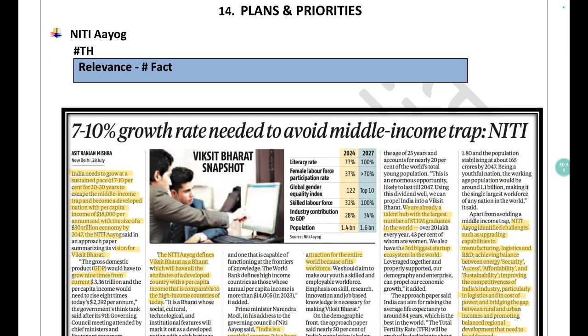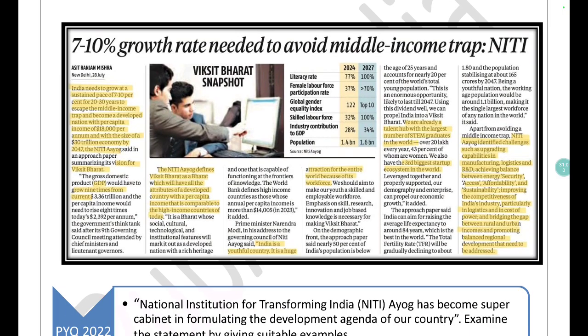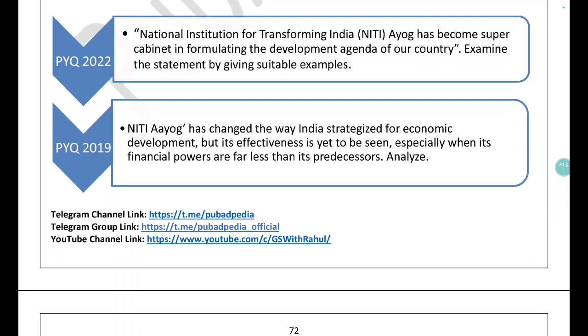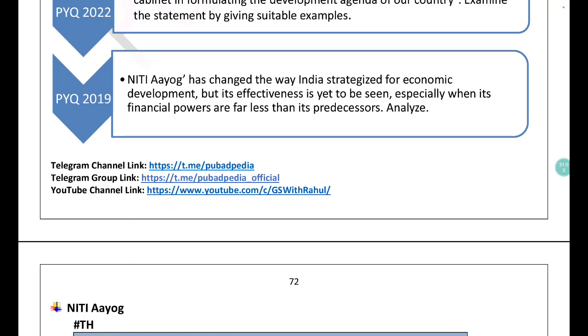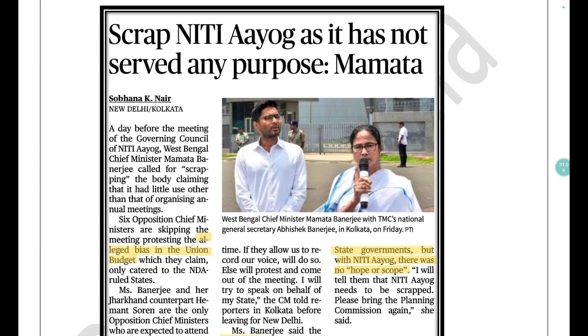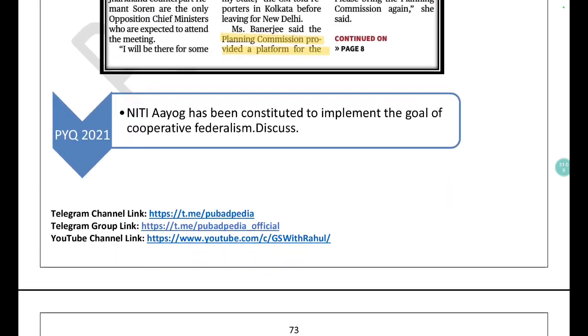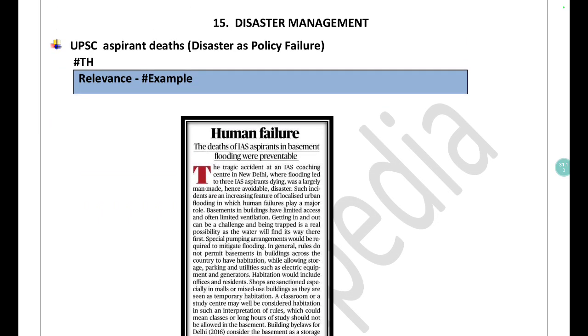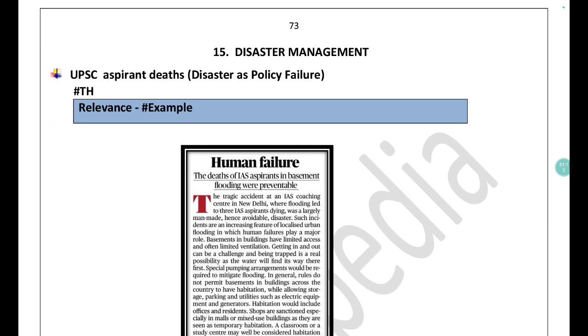Planning and priorities. Plan and priorities is the part, and nowadays questions are asked from the Niti Aayog. You can see Niti Aayog used to give some sort of reports and studies, and in previous years also UPSC used to ask questions from Niti Aayog. So be thorough with the Niti Aayog topic. This is also a very important topic. If they ask any question from plan and priority, there are 99% chances that the question will be from Niti Aayog only.